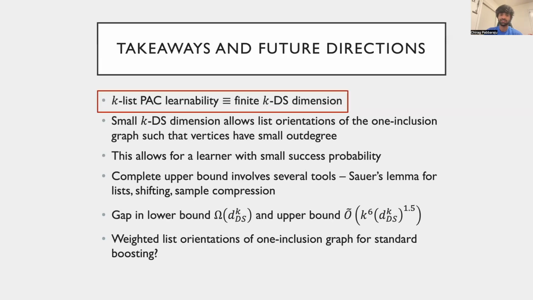As more ambitious directions, it would be nice if there was some way to assign weights to the list of vertices that an edge is oriented to in the one inclusion graph. Then, it may be conceivable to take a weighted combination of the hypotheses that an edge is oriented towards, where the weights may be obtained in a similar fashion as boosting. This can potentially lead to list learning algorithms with stronger guarantees or even better multi-class learning algorithms.